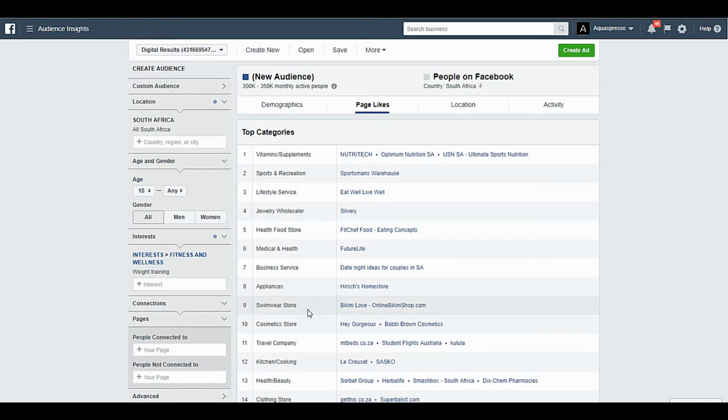Now, they don't do this to try and fool us. They do this because this is what their data tells them. But it does need another look over to really get rid of the ones that don't apply. So what we would do is we would then take the ones which we do feel are really accurate, i.e. Nutritech, Optimum Nutrition, USN, maybe even Sportsman's Warehouse, and rather advertise off those or include those in our audience rather than the broad weight training, which now gives us a whole different set of results.